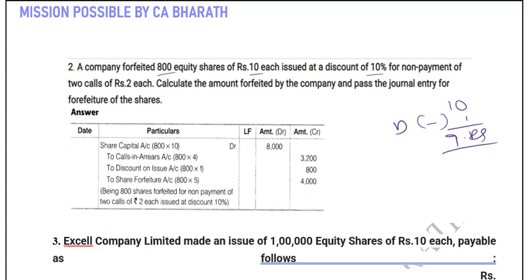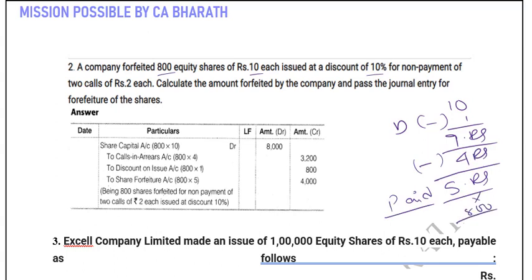Calculate the amount forfeited, because he is saying non-payment of 2 calls of 2 each. That means 4 rupees is unpaid, so we have to reduce 4 rupees. Now what is the amount which is remaining? This is nothing but your paid amount. So this 5 into 800 shares will go to which account? It will go to forfeiture account. Paid amount is the amount which is our benefit, so it will go to share forfeiture account. It should be credited because it is a gain and it is kind of a capital gain. So share forfeiture 800 into 5, 4000.